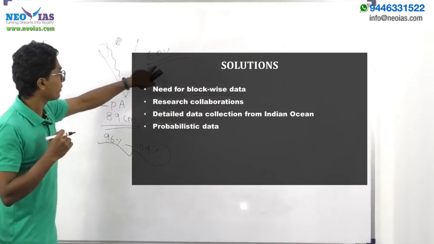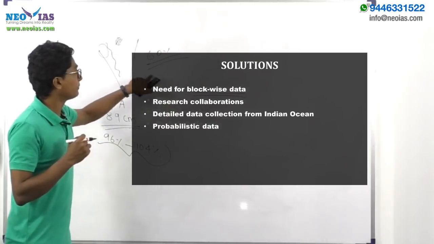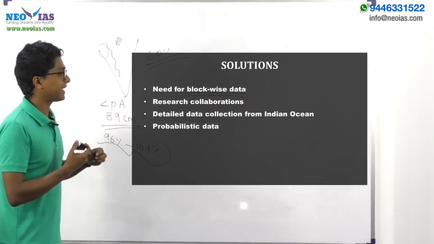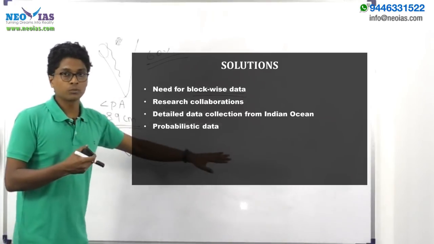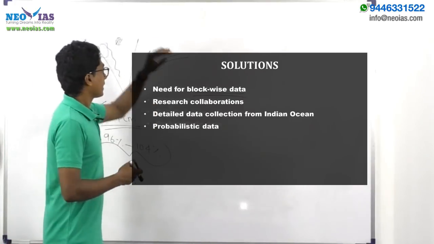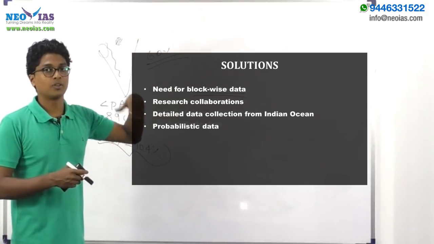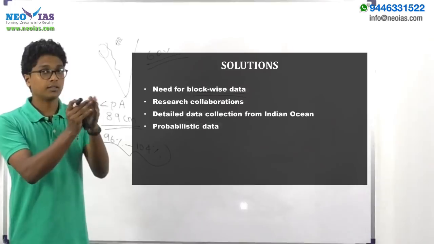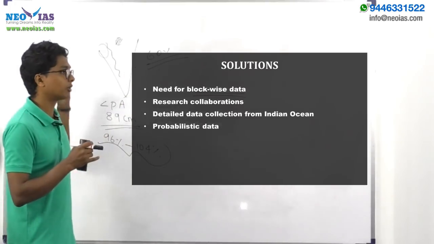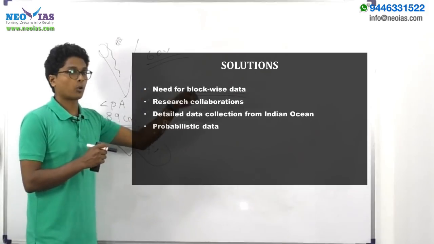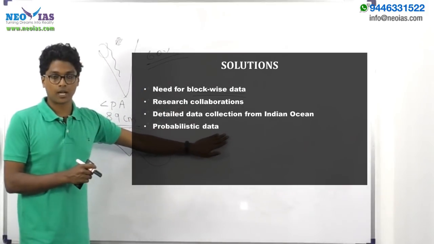So, here we have included a probability, right? That means a person who is considering the monsoon prediction for decision making can consider that, okay, there is a 60% chance that the monsoon will be above normal, and still there is a 40% chance that the monsoon will be below normal. Such an approach we call the probabilistic approach.